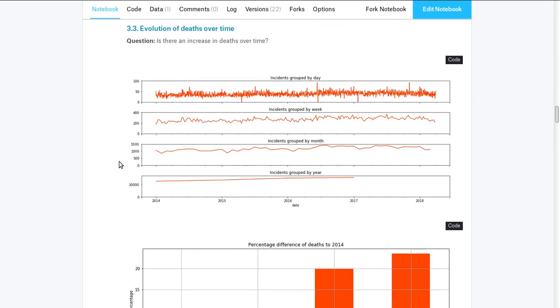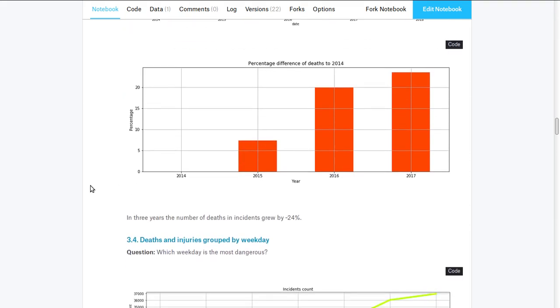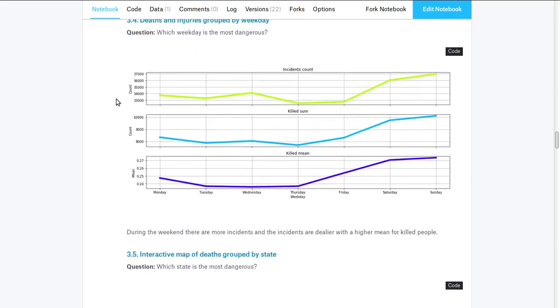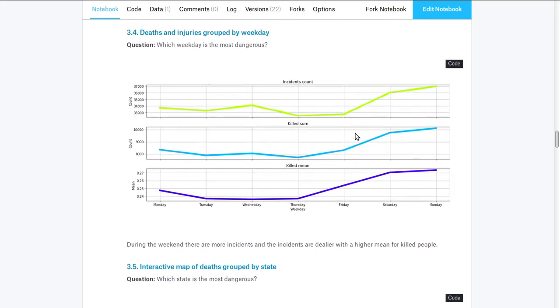The sum of all killed people grouped by year displays an increase over time. Examining this increase exposes the number of killed people has risen by 24% in the last 3 years. Investigating the incidents grouped by weekday reveals the most dangerous days are the weekends.